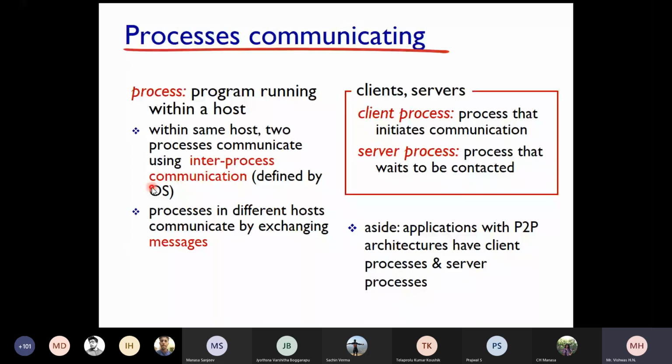So let us see about process communicating. What is a process, students? Can anyone tell me what is a process? What do you mean by a process?